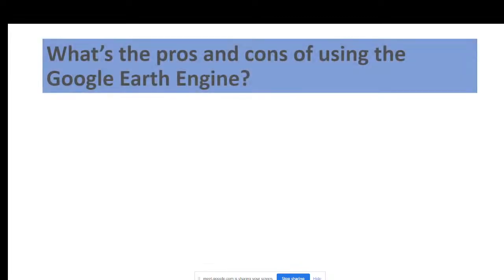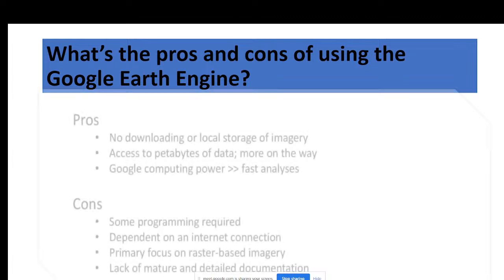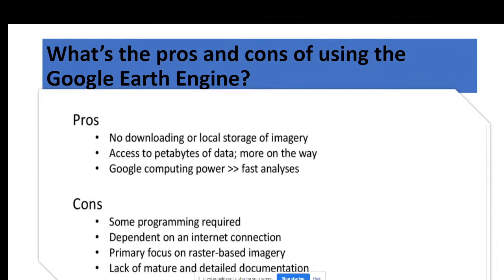As well as at this time it has some advantages and also some disadvantages, but it has a lot of advantages. First of all, you don't need to download any satellite images. You don't need to download any software. We can easily access petabytes of data or more, and its computing power is very fast. But there is also a disadvantage: you need to know some programming knowledge, or basic programming knowledge, so that you can easily modify your code and also apply this for your research work.